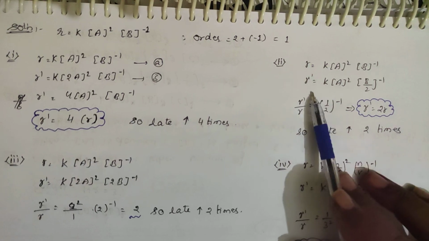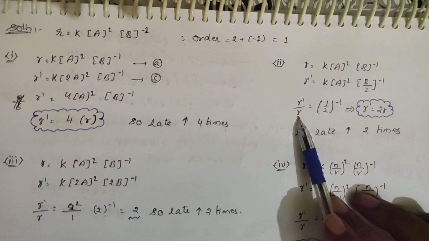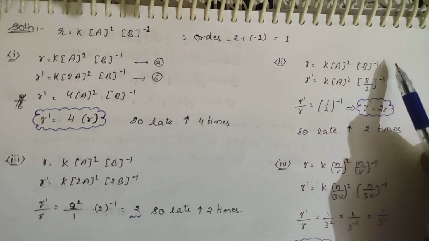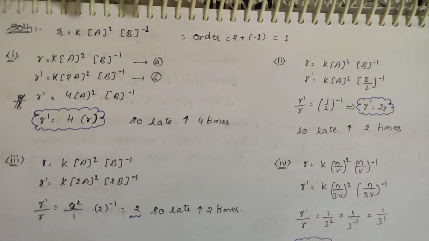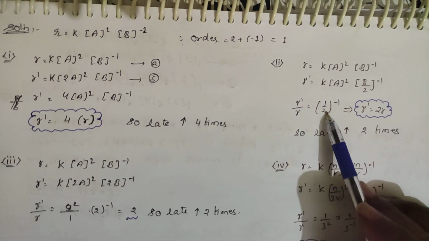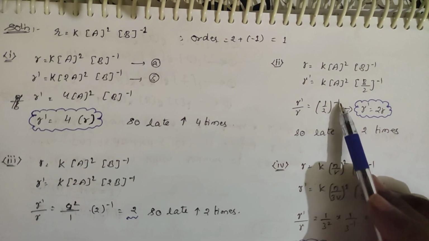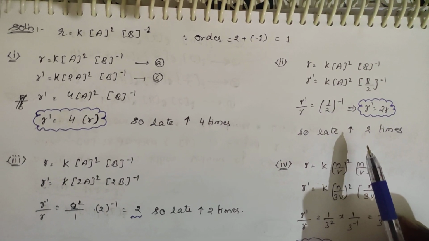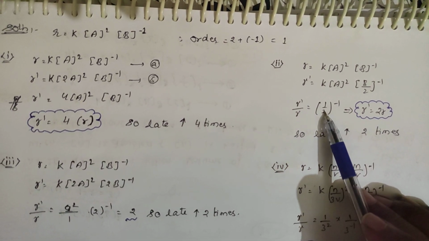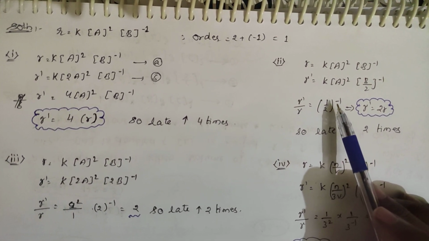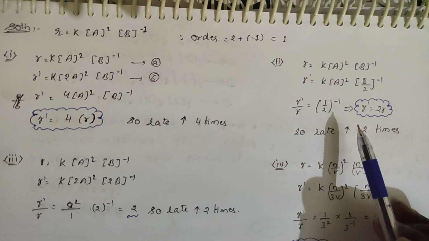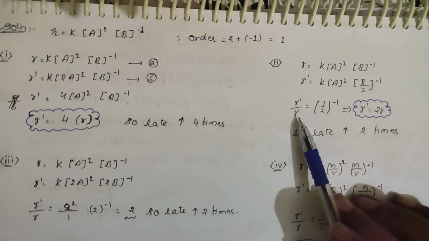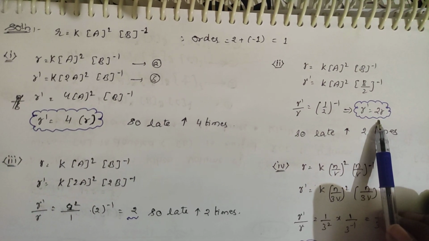If you divide R prime by R, A square cancels and you get 1 by 2 whole power minus 1. 1 by 2 power minus 1 means it is 2 only. So the minus 1 is cancelled, and R prime will be equal to 2R.